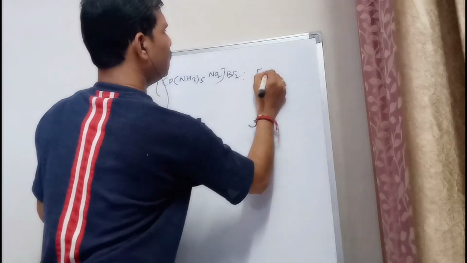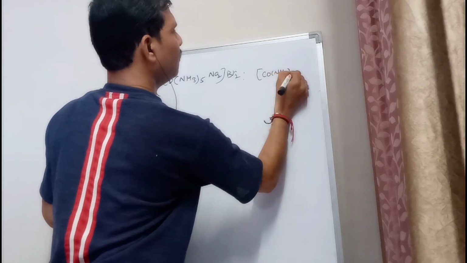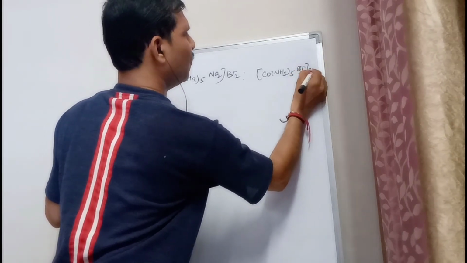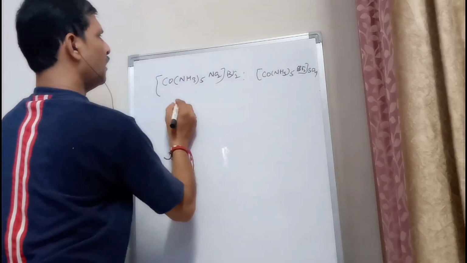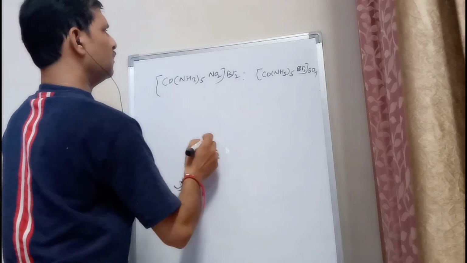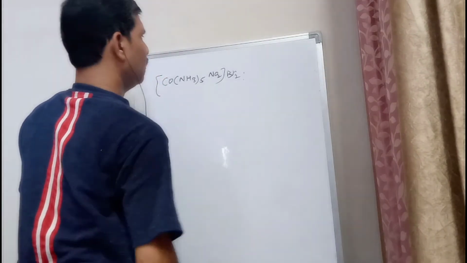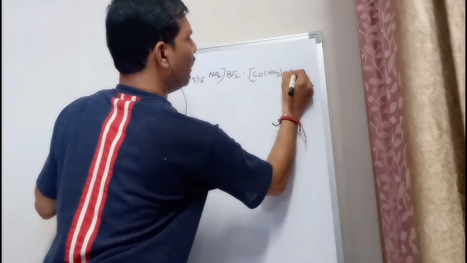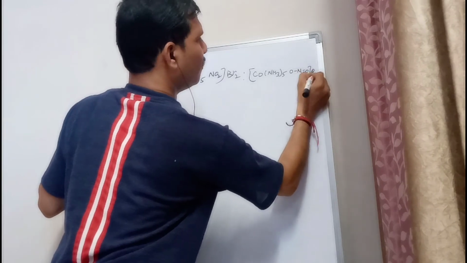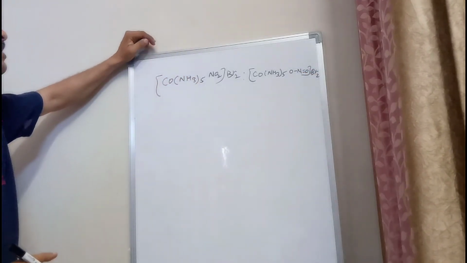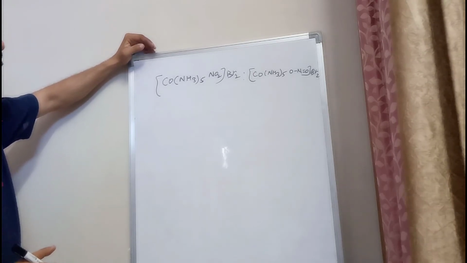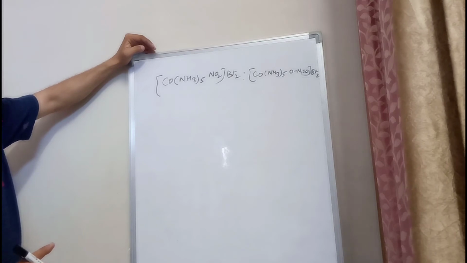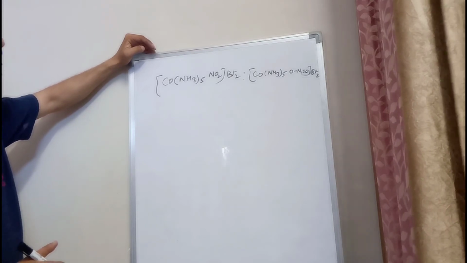And its isomer will be Co(NH3)5ONO Br2. In these isomers, what are we observing? In the first isomer, the nitrogen atom of the nitro group is making the linkage with the cobalt ion, but in the second one, the oxygen atom of the nitro group is making a linkage with the cobalt ion.